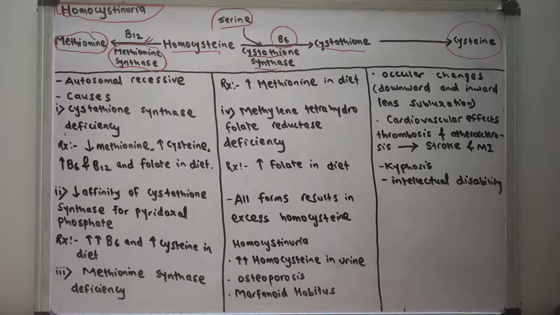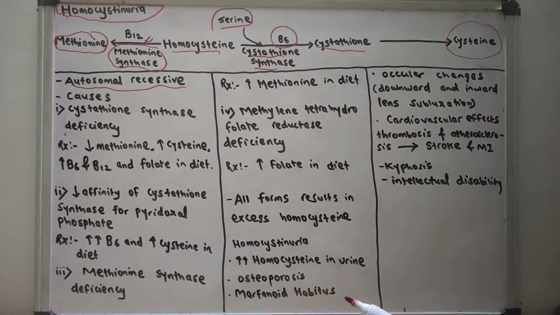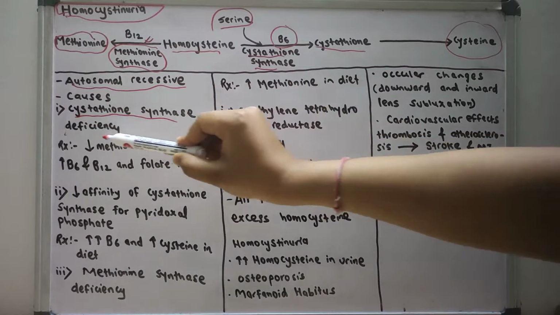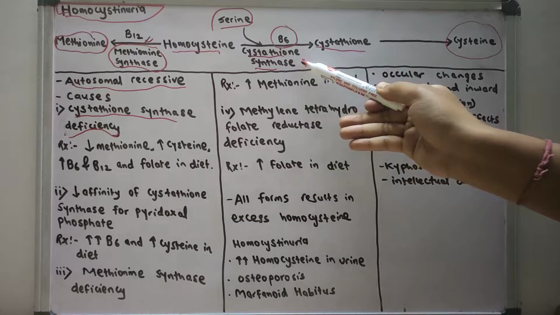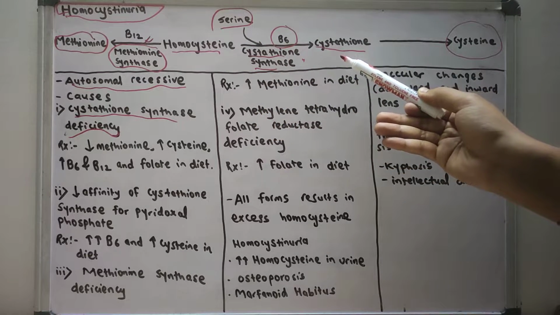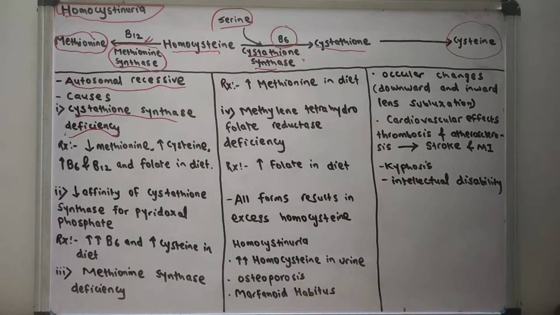So now let us discuss homocystinuria in detail. Homocystinuria is an autosomal recessive disorder. The various causes of homocystinuria are: the first one is cystathionine synthase deficiency. What will happen if there is cystathionine synthase deficiency? The homocysteine will not be converted into cystathionine, and more homocysteine will be converted into methionine. That means there will be more homocysteine and more methionine.